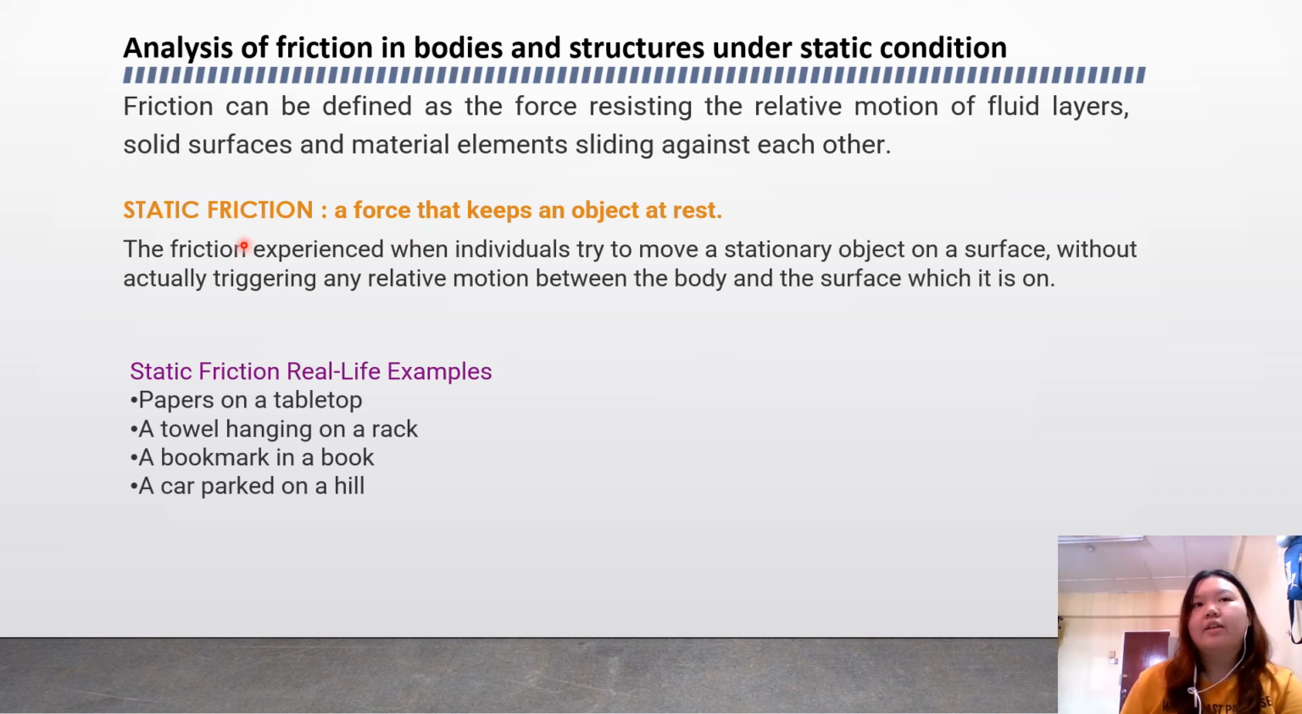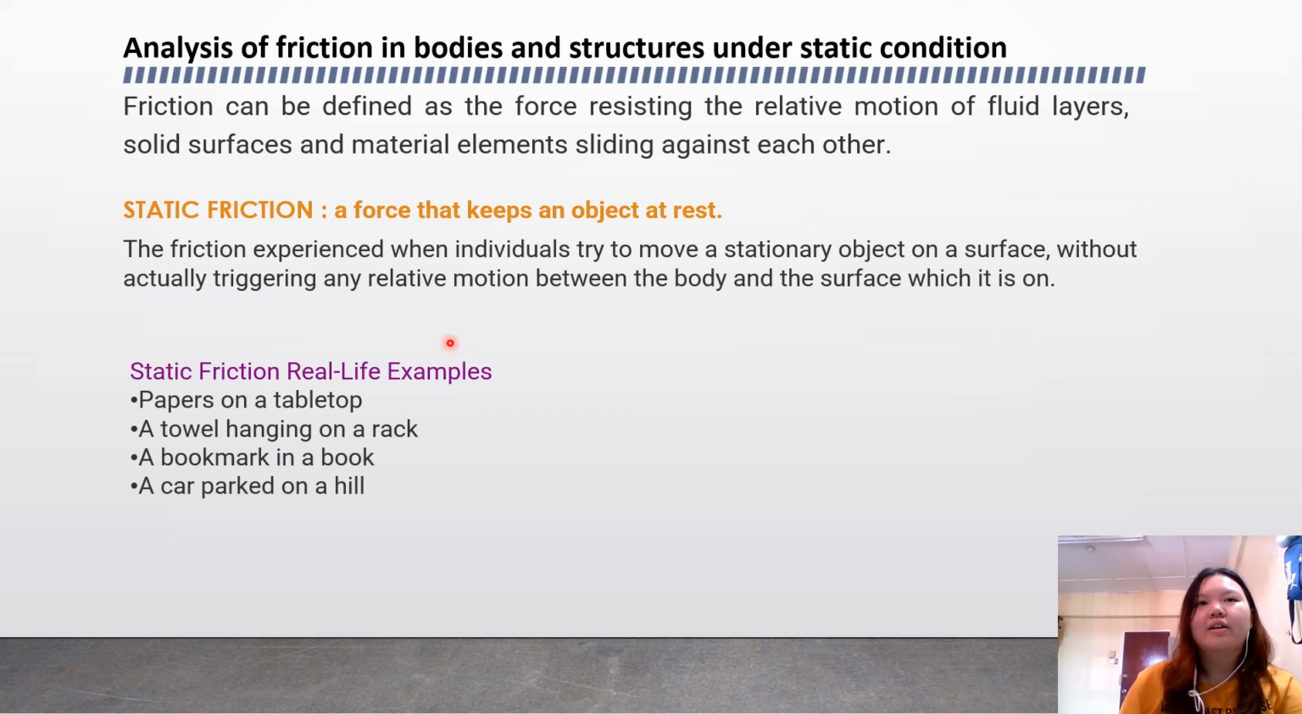So what is static friction? It's a force that keeps an object at rest. It can also be defined as the friction experienced when individuals try to move a stationary object on a surface without actually triggering any relative motion between the body and the surface which it is on.